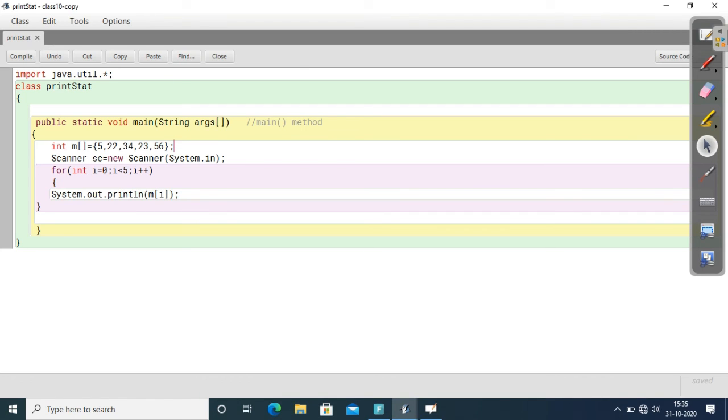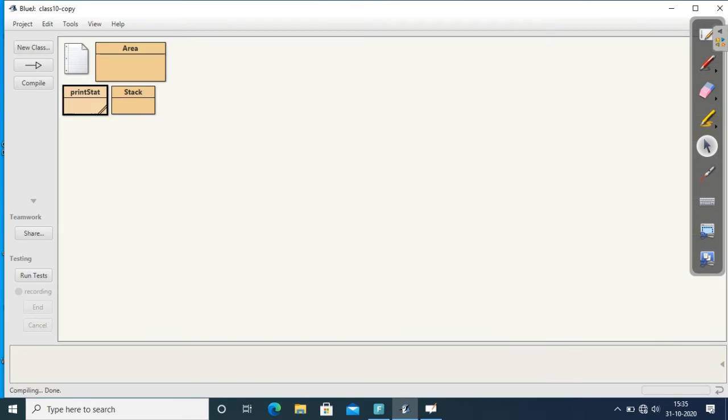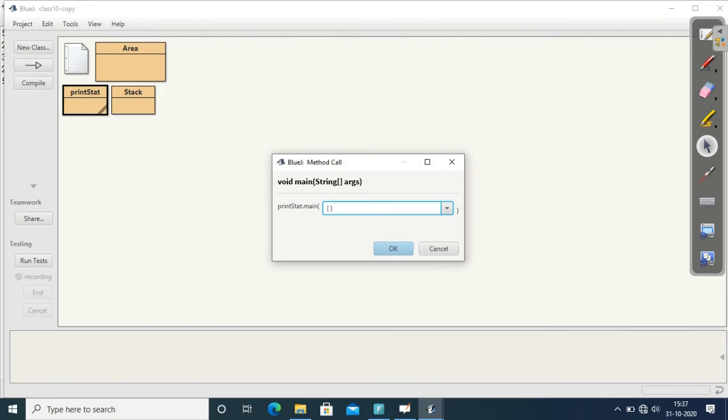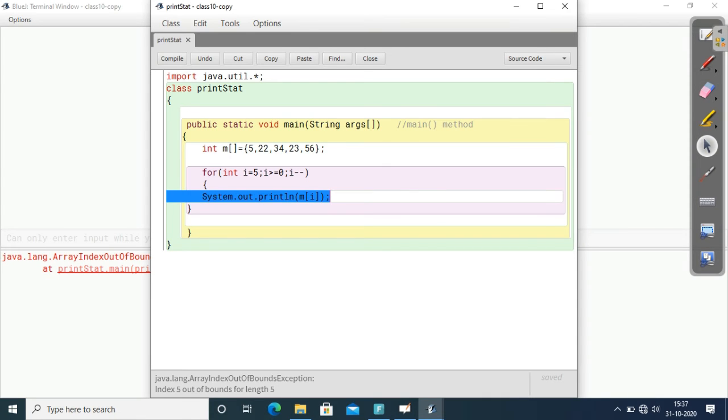If you want to print in the reverse order, what we have to do here, we have to write it as 5, I greater than or equal to 0, then I minus minus. So what will be the answer?